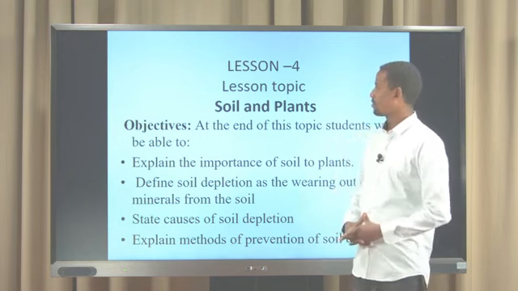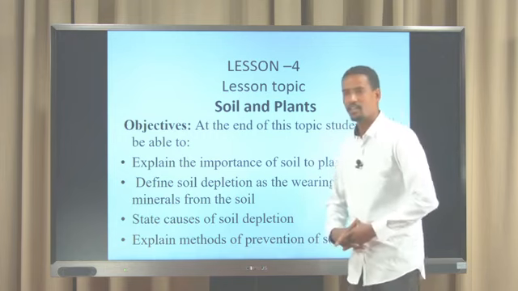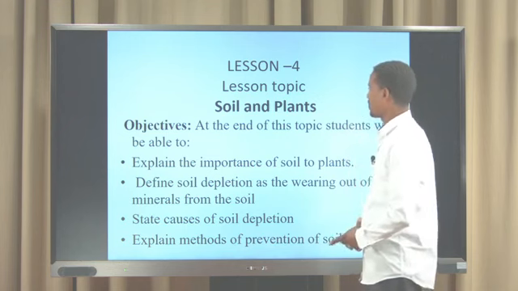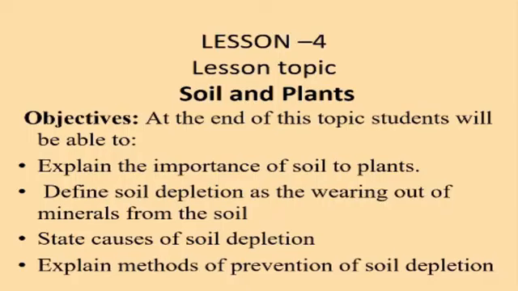Here is the objective. What is the objective for our lesson? At the end of this section, the student will explain the importance of soil to plants, define soil depletion as the washing out of minerals from the soil, state the causes of soil depletion, and explain the methods of prevention of soil depletion. Those are the lesson objectives for today.